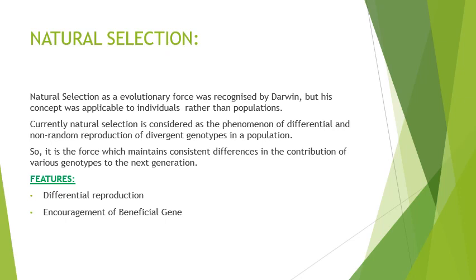The better the adaptation efficiency, the better the contribution to nature. So definitely nature will encourage such beneficial genes. It will favor those which are better adapted to the environment, so that such genes will definitely contribute to the better.